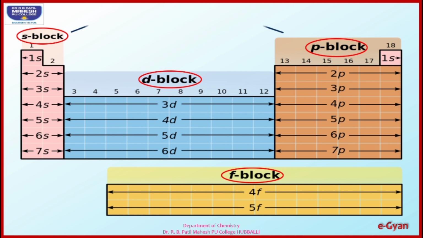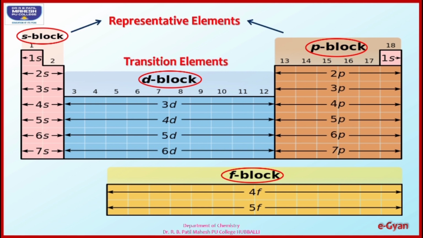S and P block elements are known as representative elements. D block elements are transition elements, and F block elements, which are extracted from them, are known as inner transition elements.